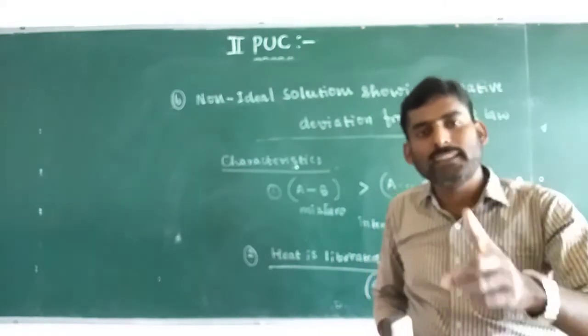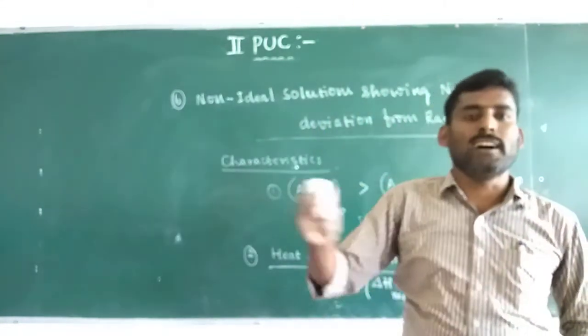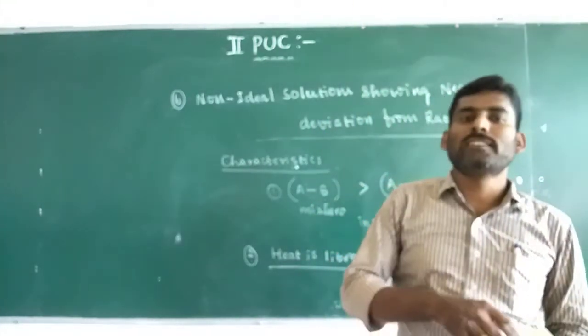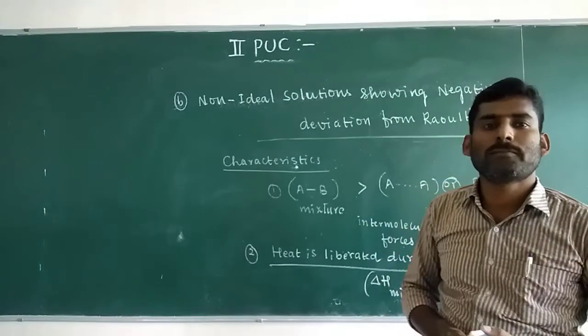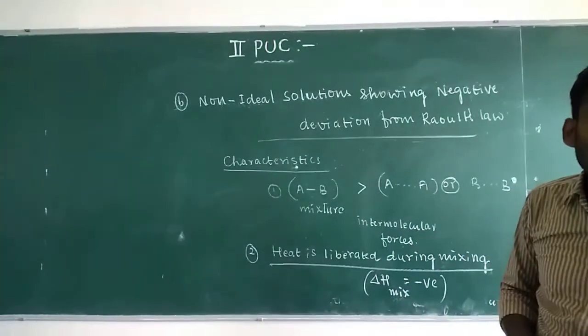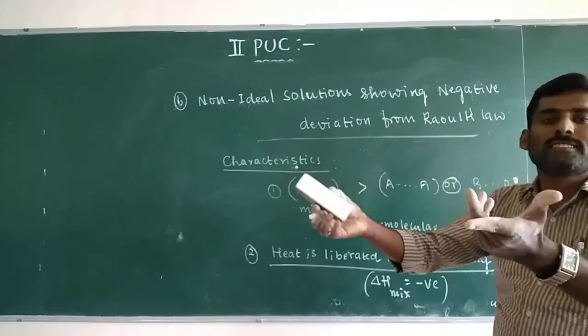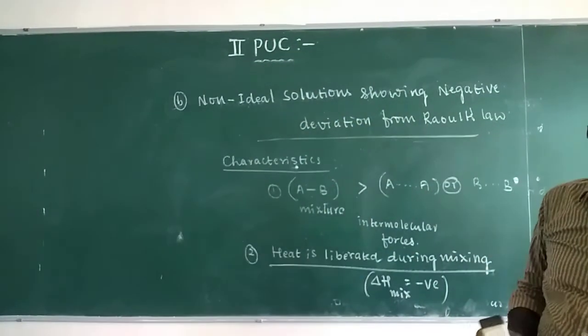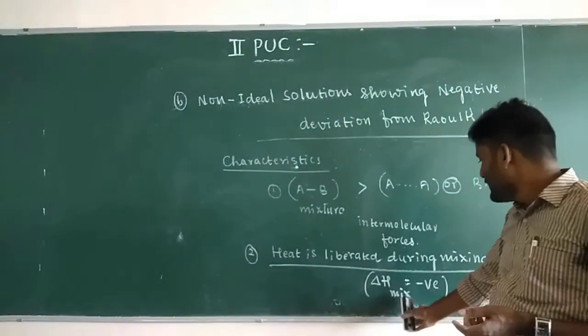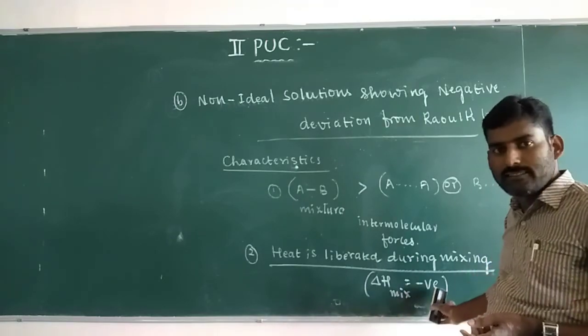That liberated heat energy is greater than the energy required to break the intermolecular forces of attraction in the pure states. The excess heat energy is liberated to the surroundings. So heat is liberated during mixing, that is negative. This is because intermolecular forces of attraction in the solution are greater, so more heat is liberated.